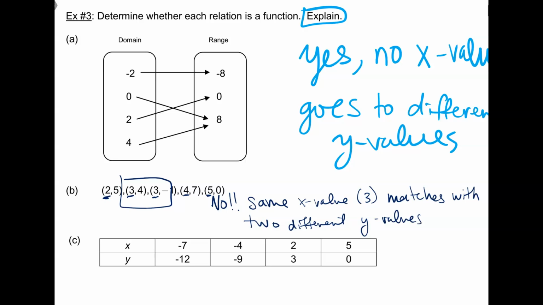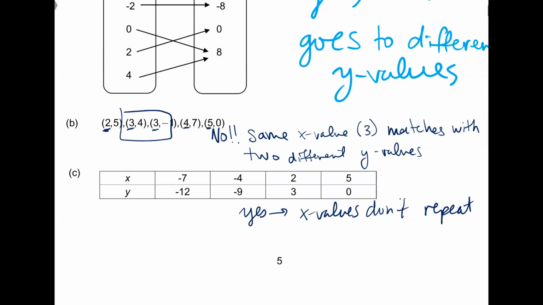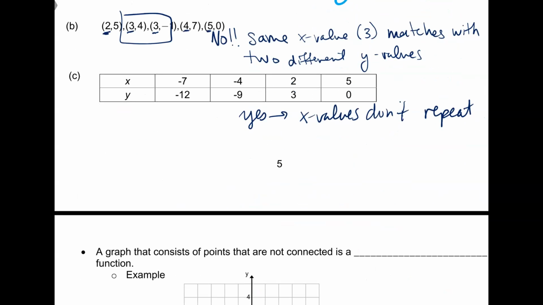Okay, next. Eli. Yeah, that is a function. Yes, why? Because there is exactly one output for each. Yep, and x values don't repeat. Exactly, they do not repeat. X values do not repeat. Two outputs for one input, right? No, no, no. Other way.